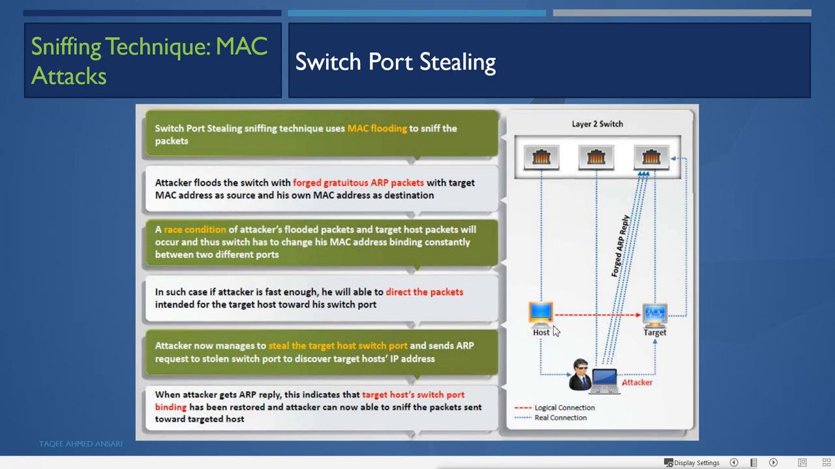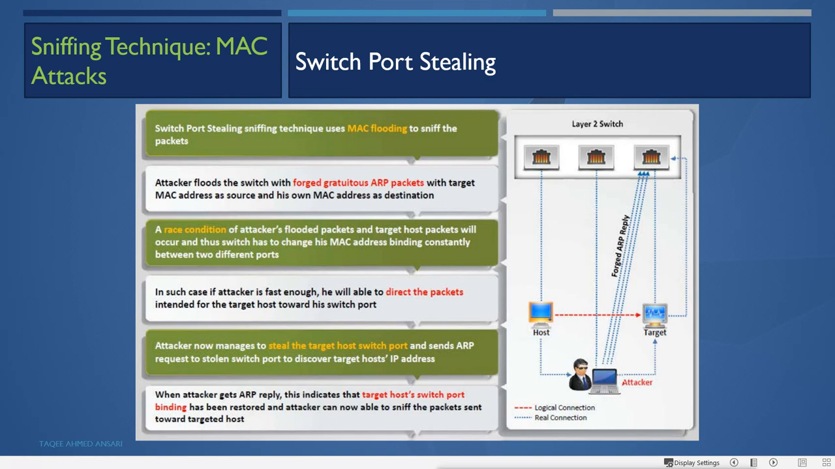Now the host will believe that this target machine's IP address is okay, but the MAC address is this attacker's MAC address. So whatever data this host machine sends for this target, it will send with the MAC address of this attacker. Now remember, the switch doesn't know anything about IP addresses. So what will the switch do? The switch will see only the MAC address, and it will see that the MAC address is the attacker's MAC address. So instead of sending the data to the host, it will send it to the attacker.